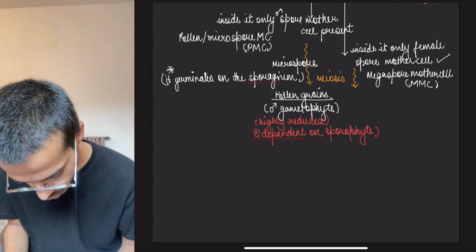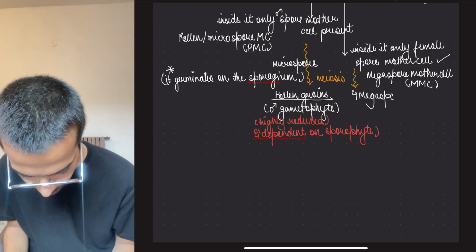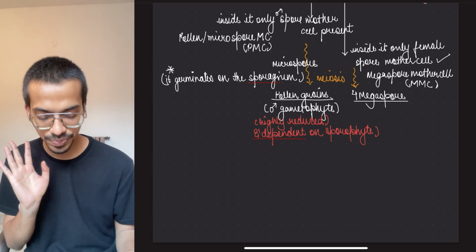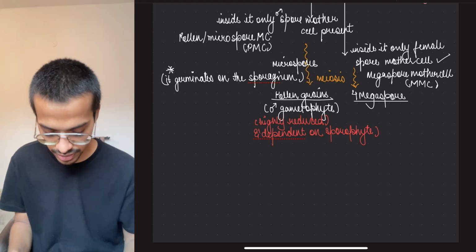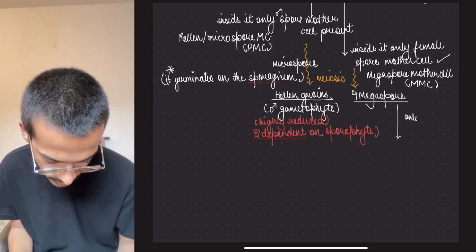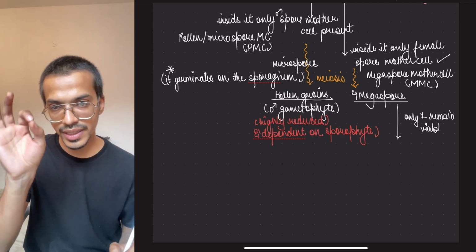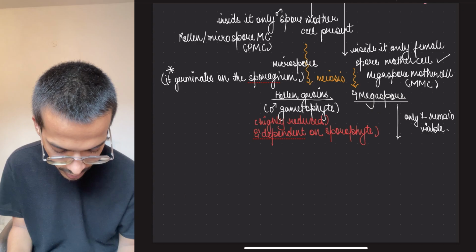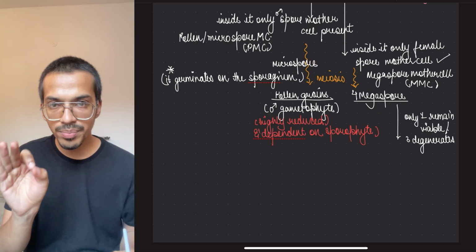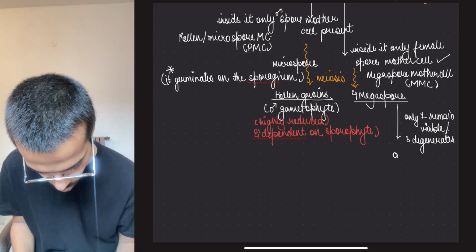Here you have to remember, there are 4 megaspores from each, and out of these 4 megaspores, only 1 remains viable and the rest degenerate. Three degenerate, and the one viable megaspore remains.